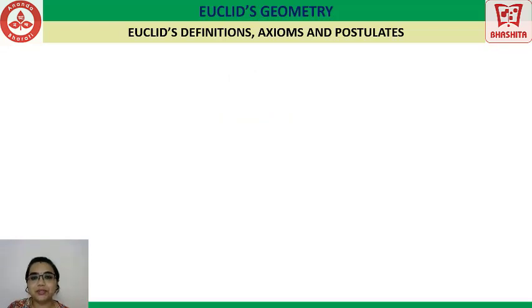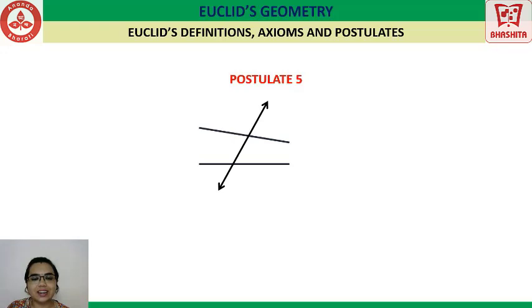Let's see the fifth postulate. Now I told you the fifth postulate is very interesting. It is very important, very interesting and very useful for us in the further chapters as well. Just have a very good look at it. Now we have two lines and a transversal which is cutting these two lines. That term transversal is what you will learn later on. So this transversal is intersecting with these two lines.